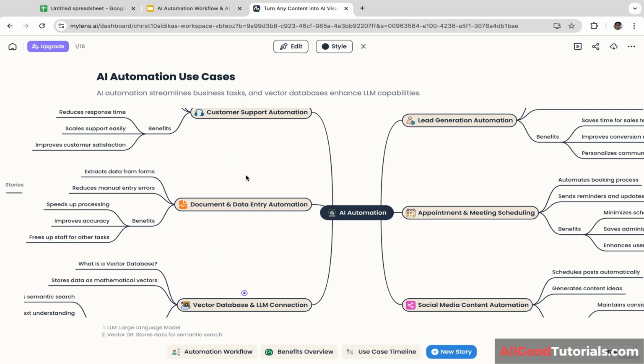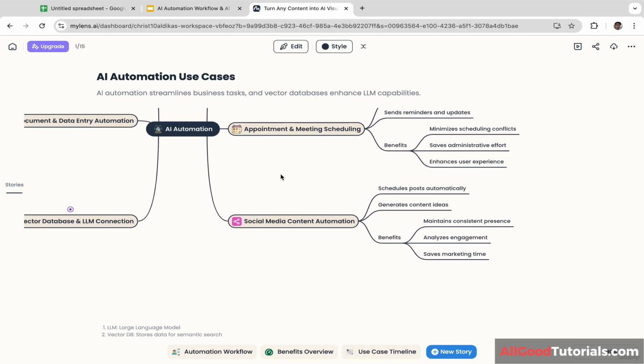If you have a small data entry, it's not a big deal. But if you have a very large dataset, maybe you have 1,000 or even 10,000 rows, and you have to do data entry manually, can you imagine how long it will take you? It is going to be very time consuming, right? That's the reason why AI automation is going to be very helpful in this case.